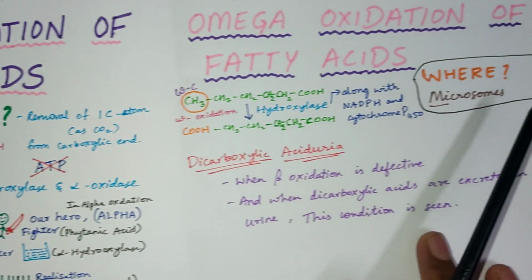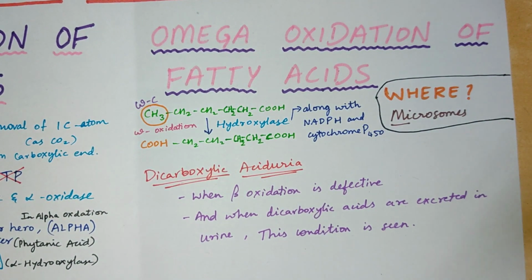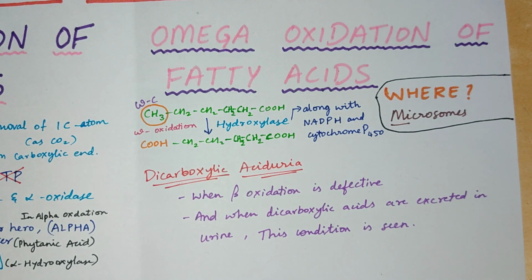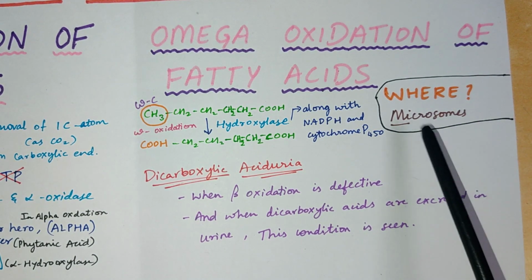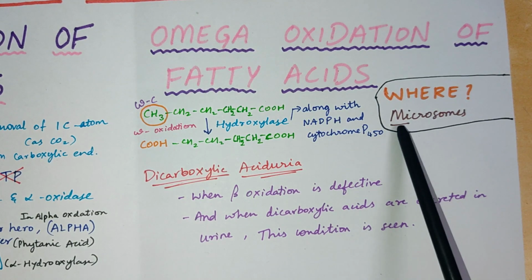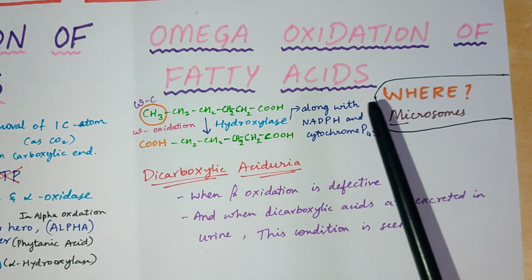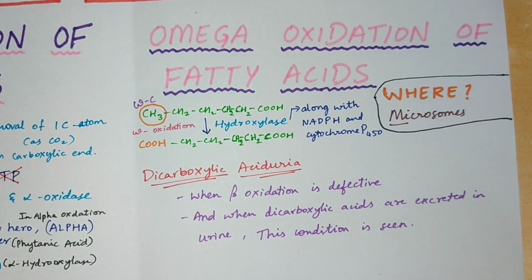Now let's see what is omega oxidation of fatty acids. So first let us see, where does this omega oxidation of fatty acid occur? Here it occurs in microsomes. How will you remember microsomes? There is M in microsomes and there is M in omega. In this way you can remember in microsomes omega oxidation occurs.